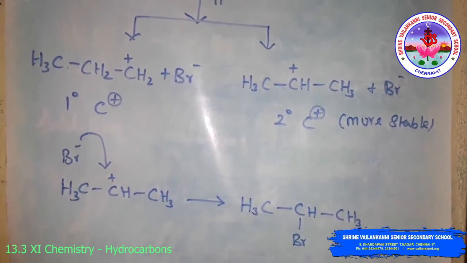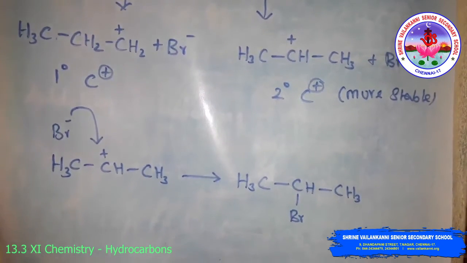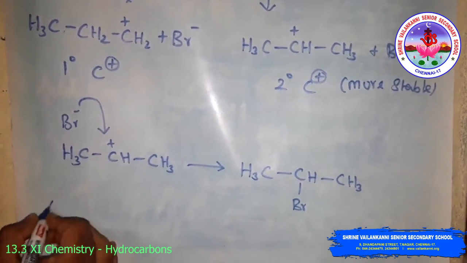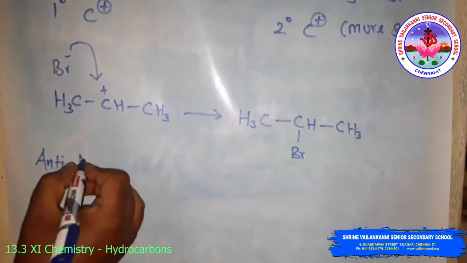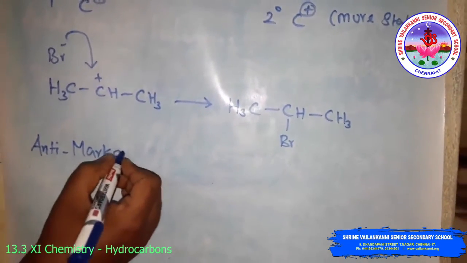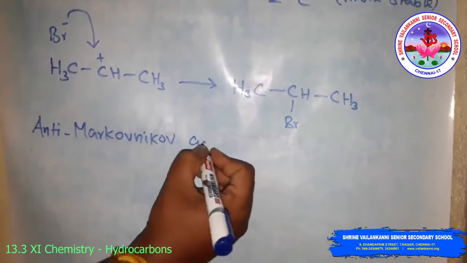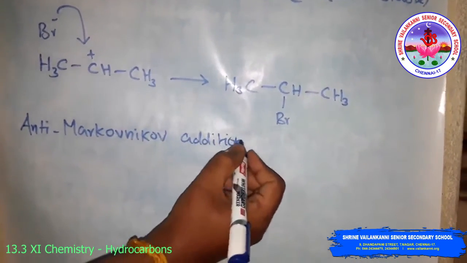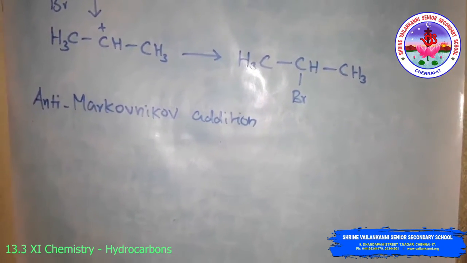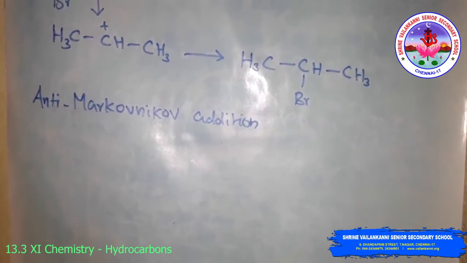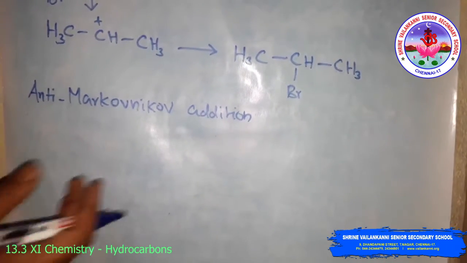Then the anti-Markovnikov addition, or the peroxide effect, or Kharasch effect. Anti-Markovnikov addition reaction. Here, in the presence of peroxide, the addition of hydrogen bromide to unsymmetrical alkenes like propene takes place contrary to the Markovnikov rule. That means the opposite of the Markovnikov rule.